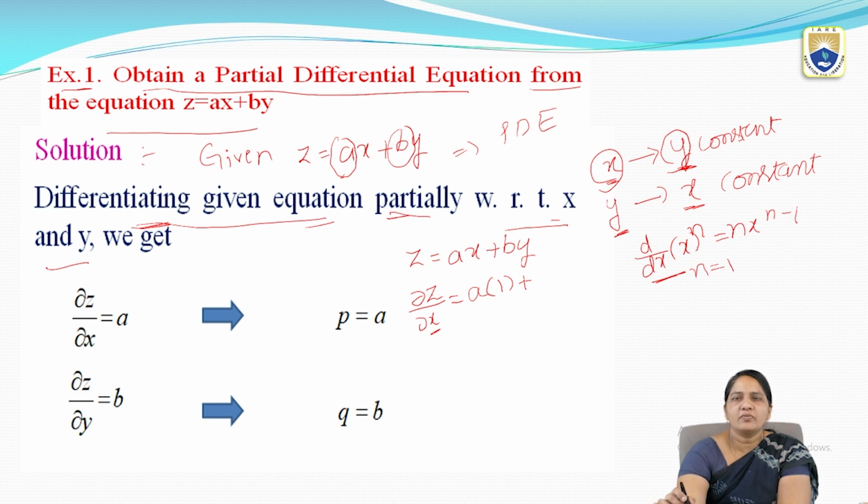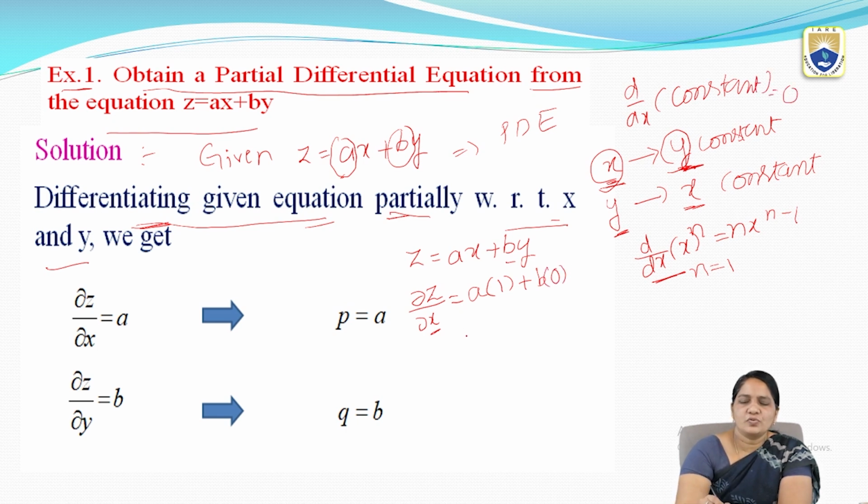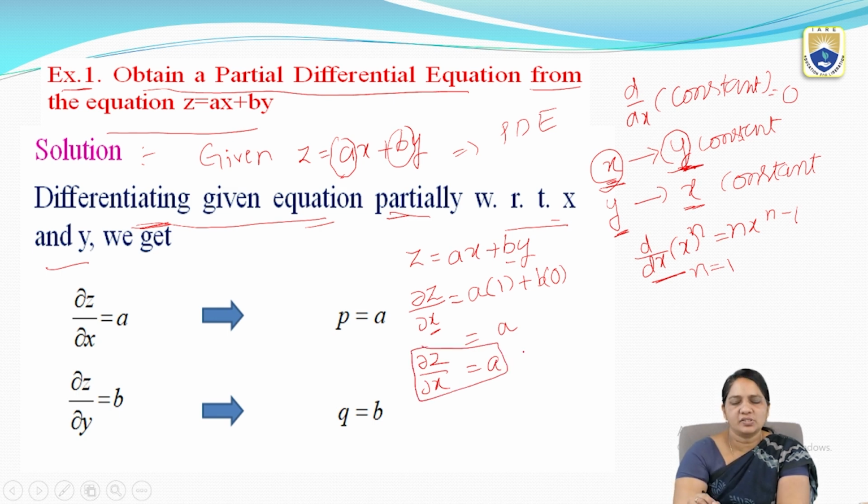Plus, just now I told you that when you are doing with respect to x, y is treated as constant. That means here b is also constant and y is constant, so d by dx of a constant equals 0. So finally I got a. That is dou z by dou x equal to a. That is what I got after doing the partial differentiation with respect to x.